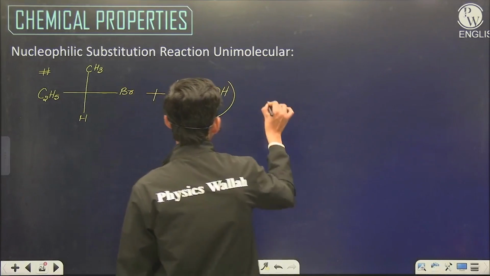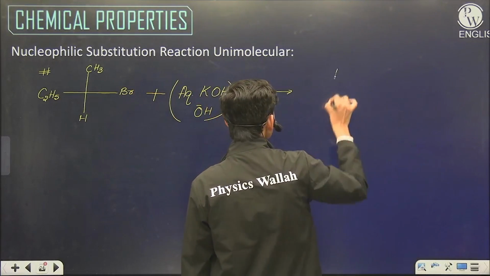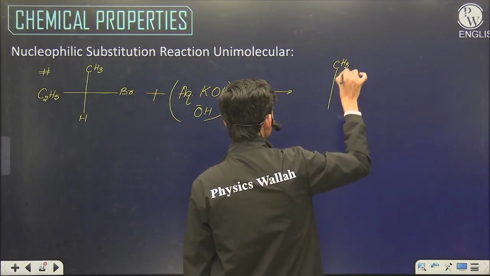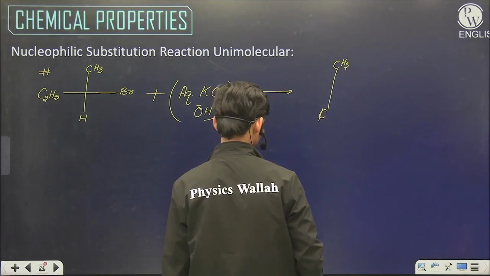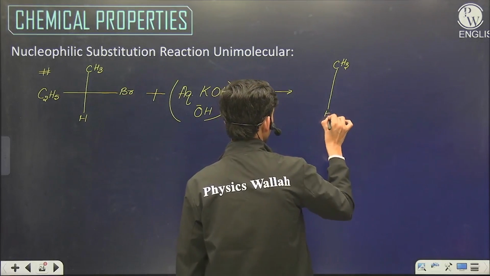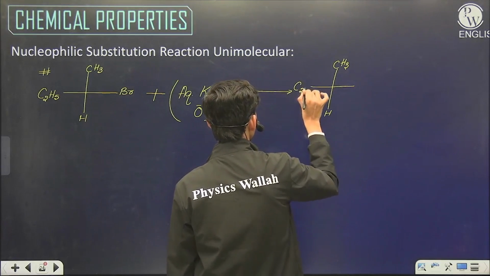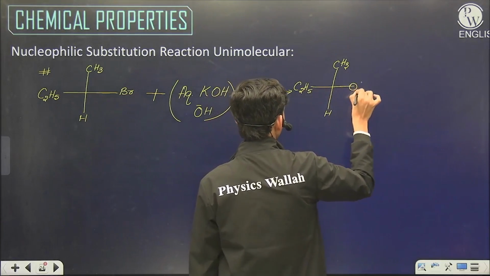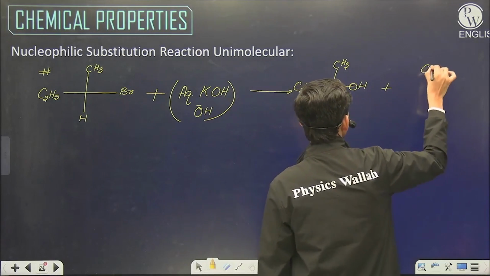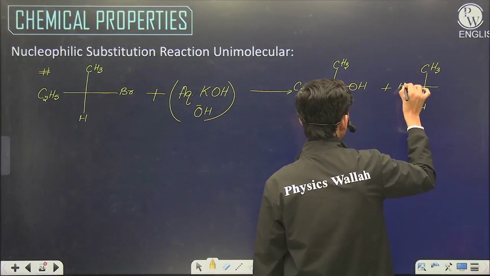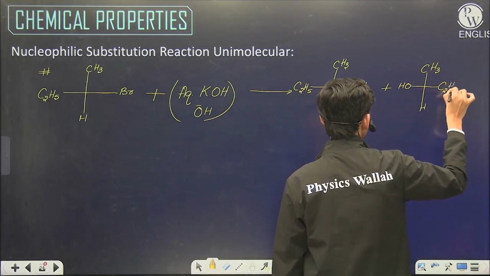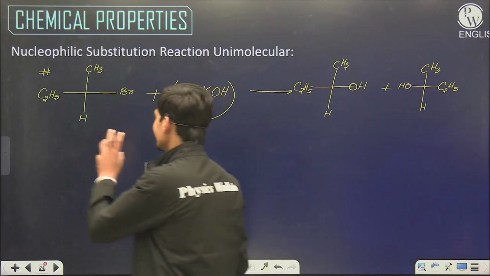So this will be removing Br minus, and we will be getting CH3, H, C2H5, OH, and one more product, CH3, H, OH, C2H5. As you can see, this is the chiral center.